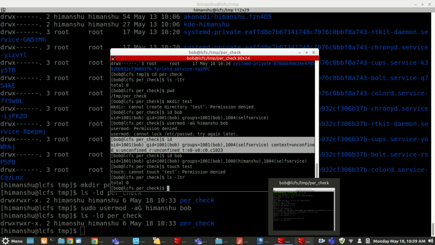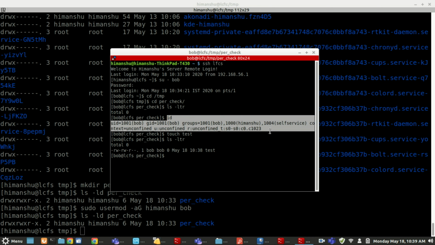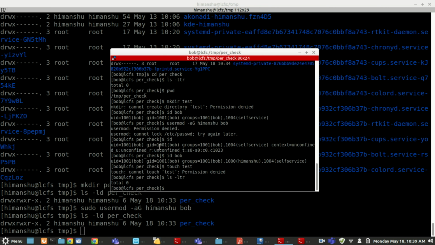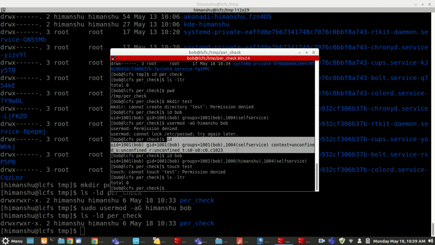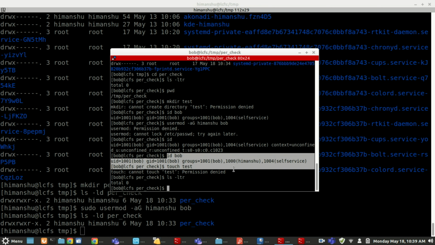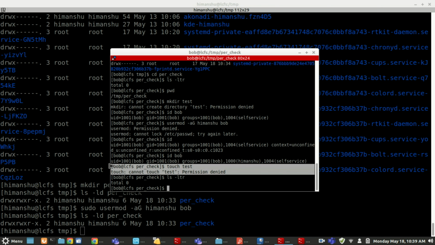Here also I did id. id will show the permissions for my current session, for the user that I'm connected as. So here it is showing me Himanshu. But when I'm connected from here, I was doing id after adding Bob to the group Himanshu, and it was not showing me that Himanshu group here, whereas at system level, if I check, it was showing me. That's why it didn't allow it, because it was still in the old session. So it is very important that whenever you make any changes to the system permissions of group users, always try to open a new SSH session.